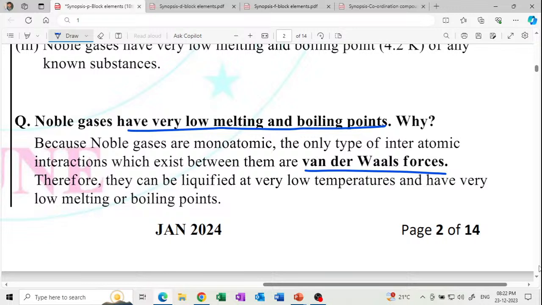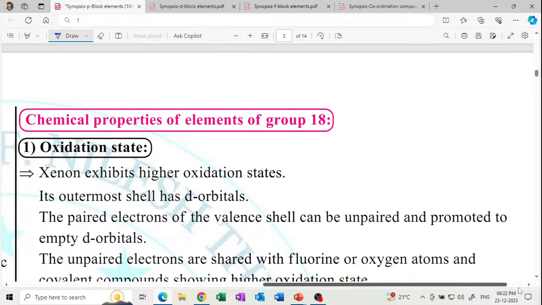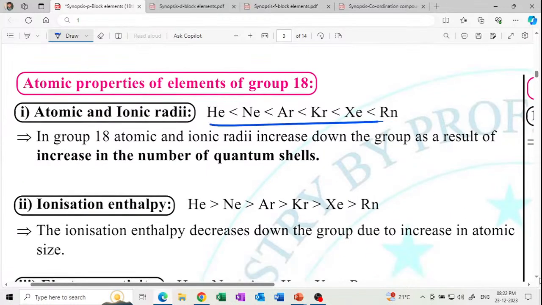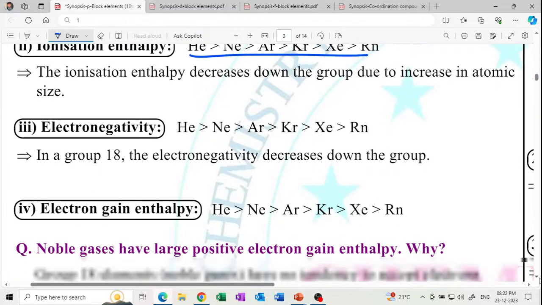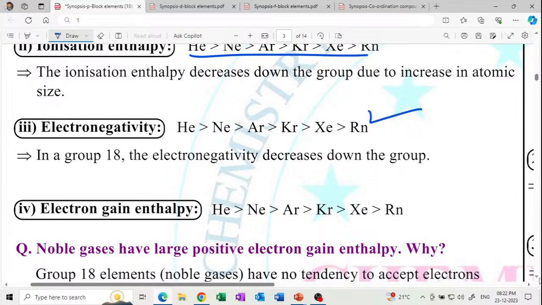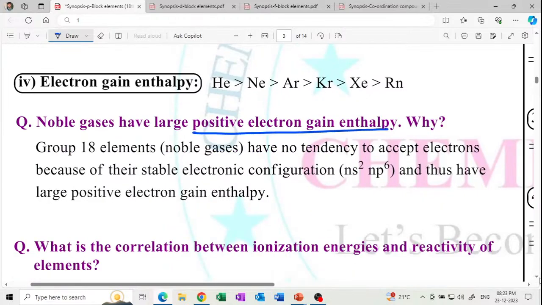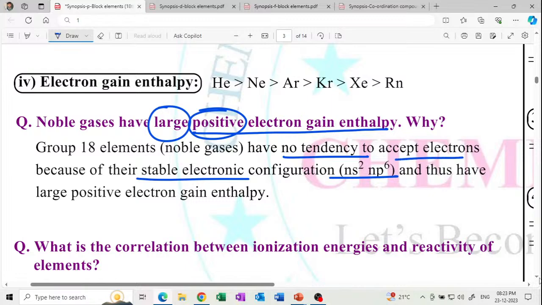because of the van der Waals forces. Only one type of interaction, that is the van der Waals forces. Atomic and ionic radii increase; the order is important. Ionization enthalpy decreases, electronegativity value decreases, and noble gases have a large positive electron gain enthalpy. Large positive, because the octet is completed, stable electron configuration ns2 np6. No tendency to accept or lose electrons.